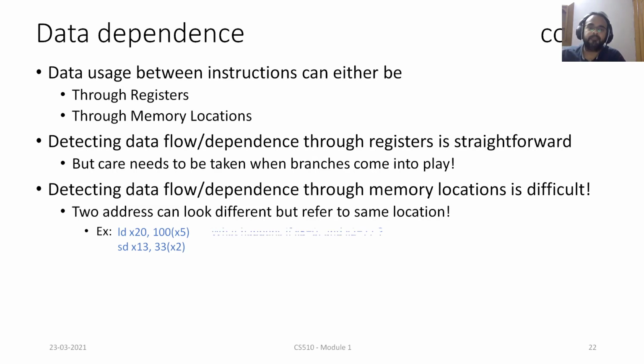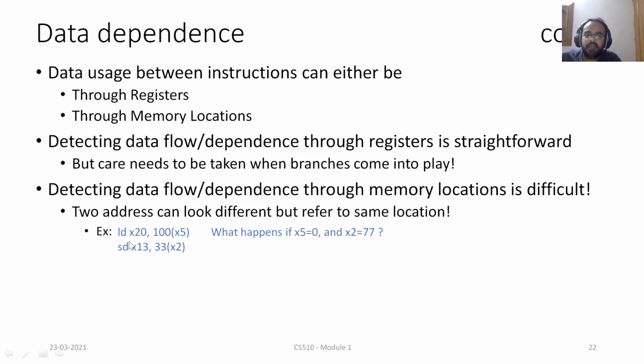Possibly not. Why? What if the value of x5 is 0 and x2 is 77? What's happening there? Let's try to understand. We are trying to load some value from memory, which is at location 100 plus 0, basically 100. Whatever the value is there, we are trying to load it into x20.